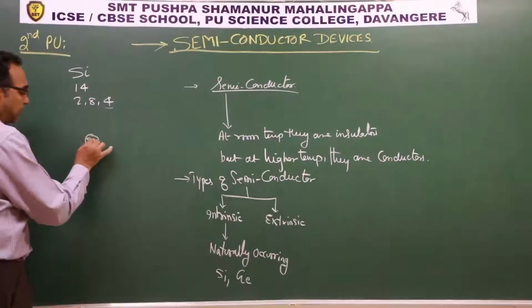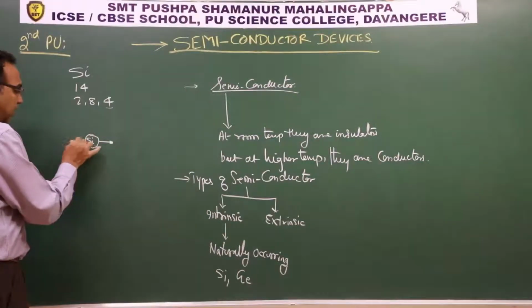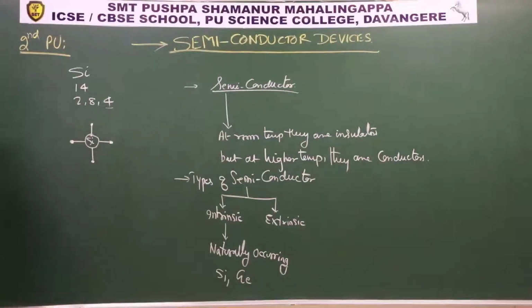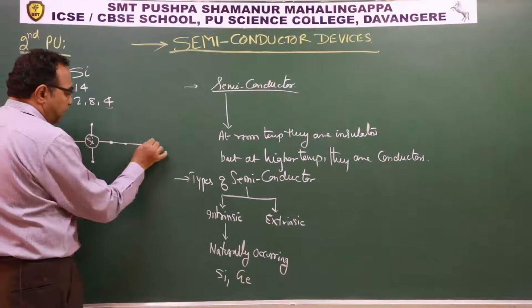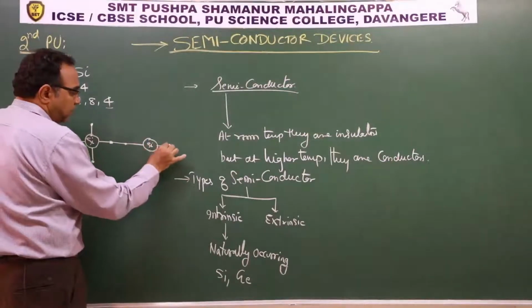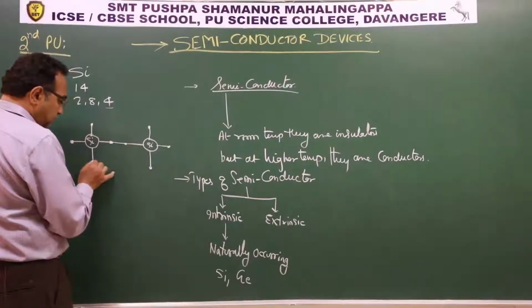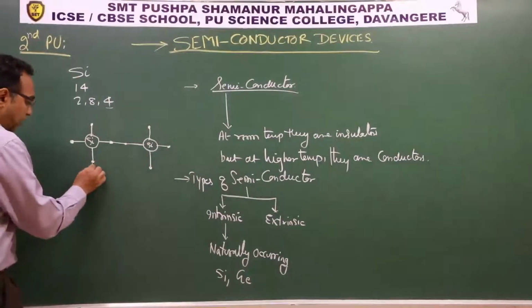Observe this. This is one silicon atom. It has 1 electron, 1 electron, 1 electron, 1 electron, 4 electrons. Now it will be bonded to another silicon atom which has 4 electrons. Correct? Now see, this will be bonded to another silicon atom.